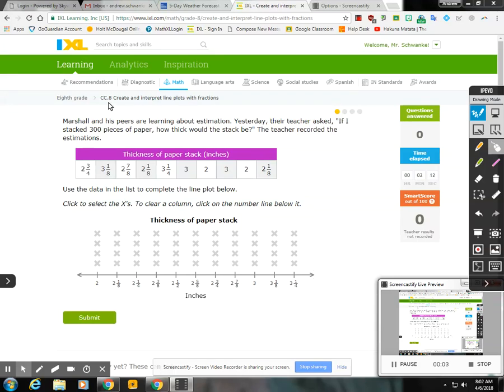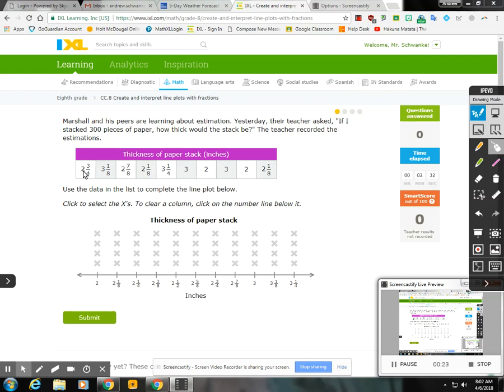All right, today we're doing CC8 on IXL.com, Math 8. Create and interpret line plots with fractions. Marshall and his peers are learning about estimation. Yesterday, their teacher asked, if I stack 300 pieces of paper, how thick would the stack be? The teacher recorded the estimation. So in order to figure this out, we need to make a line chart or a line graph for this.